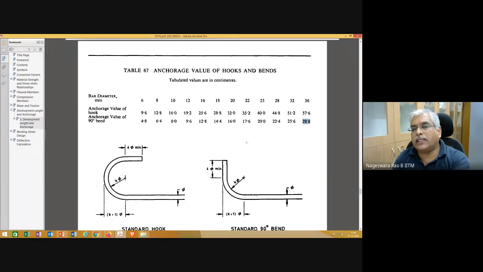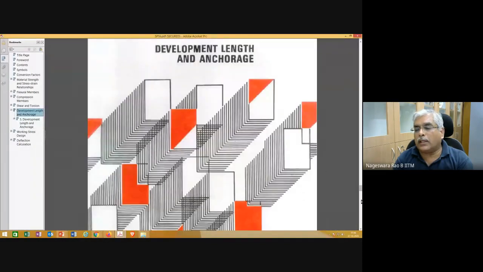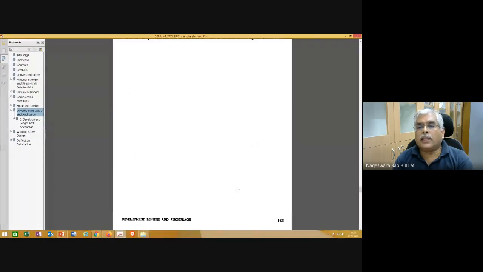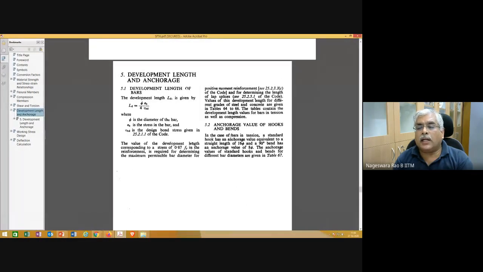This is Table 67, and I also suggest you go and read SP16. There is nothing much there. Here, this is what is mentioned: a standard hook has an anchorage value equivalent to a straight length of 16 times the diameter of the bar. A 90 degrees bend has an anchorage value of 8 times the diameter of the bar. Whatever I just explained.